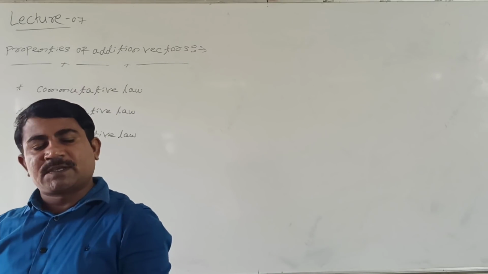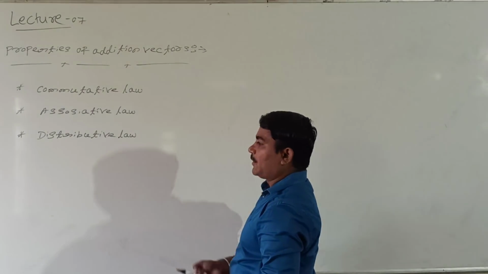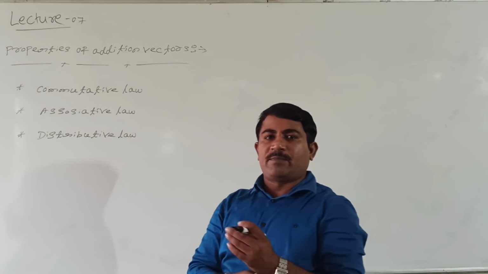One by one we will see each law in detail. So let us first of all know the commutative law, and how the commutative law is obeyed.